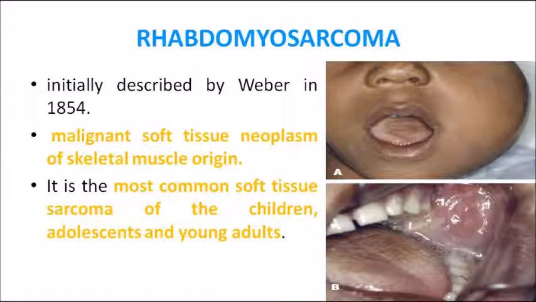Coming on to skeletal muscle. Skeletal muscle, you can see the malignant version is rhabdomyosarcoma. In the benign version it was rhabdomyoma. So when it comes to the malignant version, it is rhabdomyosarcoma.